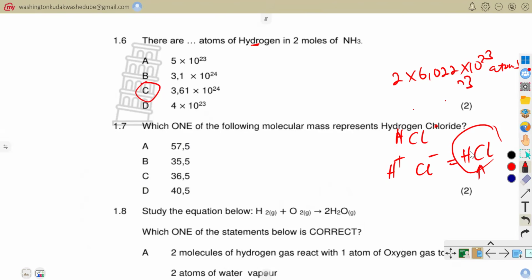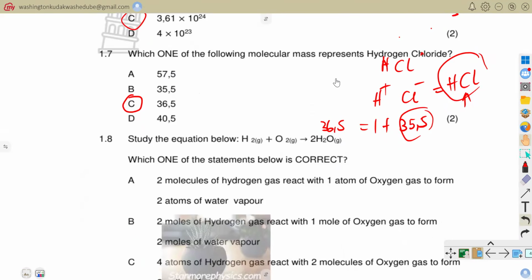Now we have the molecular formula. We now need to determine its molecular mass. So this becomes 1 plus 35.5, because the atomic mass of chlorine is 35.5. So the answer there was just supposed to be 36.5, because if you say 1 plus 35.5, you are going to get 36.5. So our answer was going to be C. Let's go to 1.8.